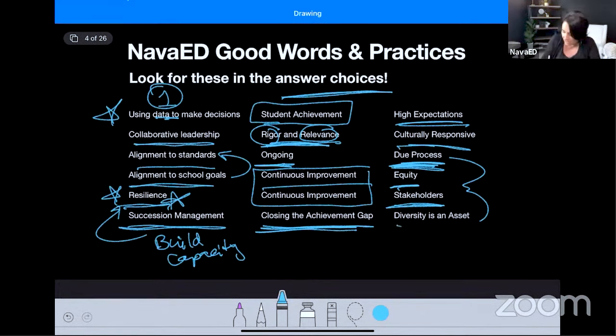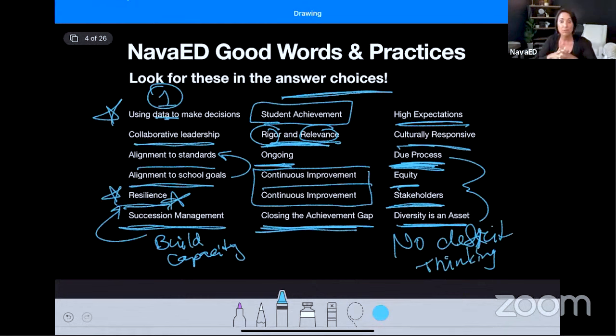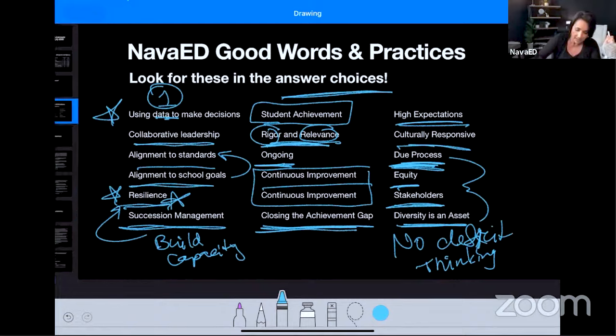And then finally, thinking of diversity as an asset. What I like to say, no deficit thinking. Meaning, stay away from words like, well, our kids, they're from here and they can't do that. And our kids, well, they don't have the same opportunities, and our kids are poor, or our kids are this, or our kids are that. It doesn't matter who your kids are. No deficit thinking. Diversity is an asset. We can move every kid. All means all. All means all. So keep that in mind when you're looking for answers on the exam.